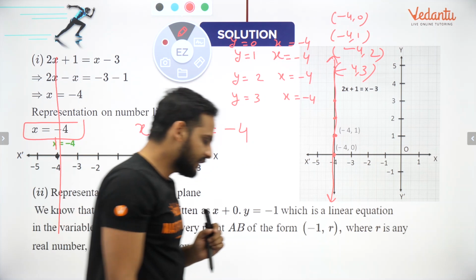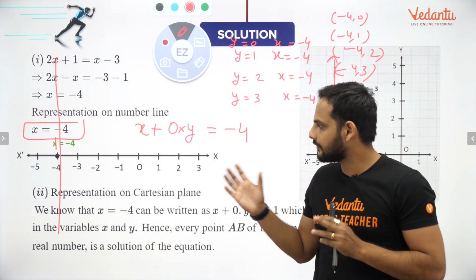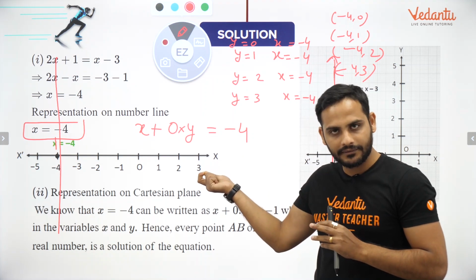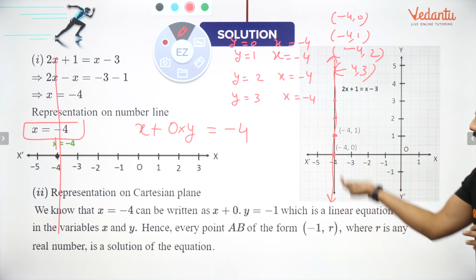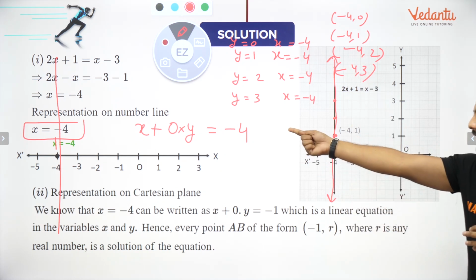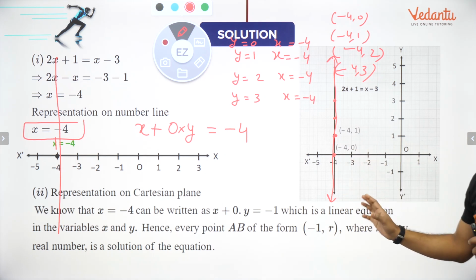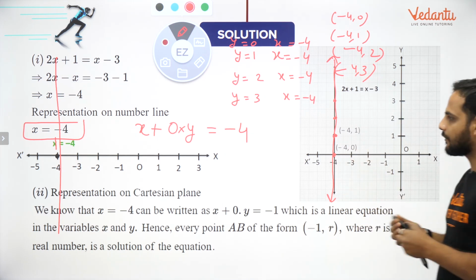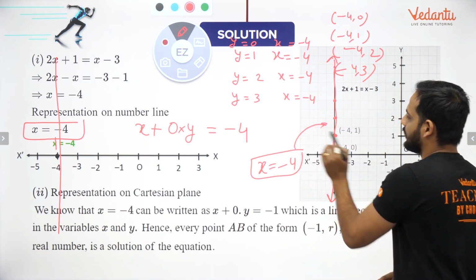So the graph of a linear equation in one variable is a point on a number line, but if you change it to the Cartesian plane, it becomes a straight line because 0 into y is also added there. So for any value of y, x remains minus 4 only. Understood? So this is the equation of x is equal to minus 4 in a Cartesian plane.